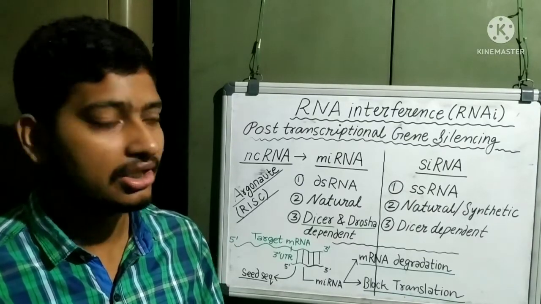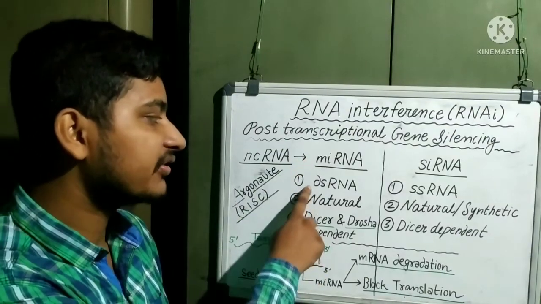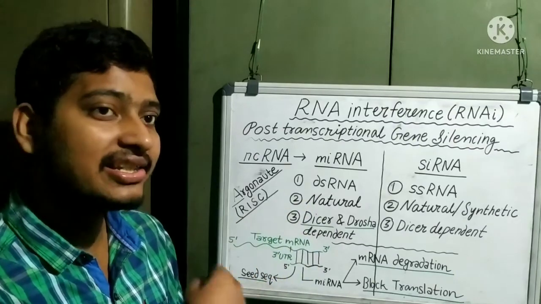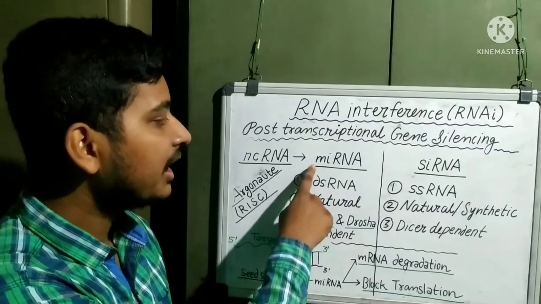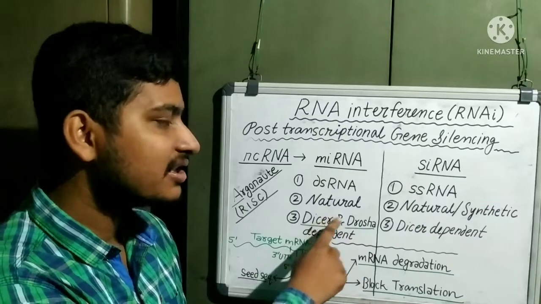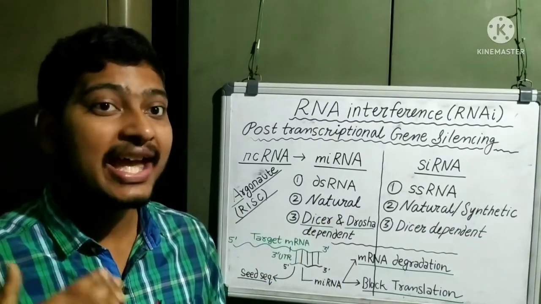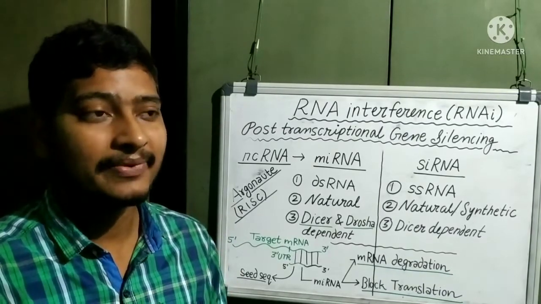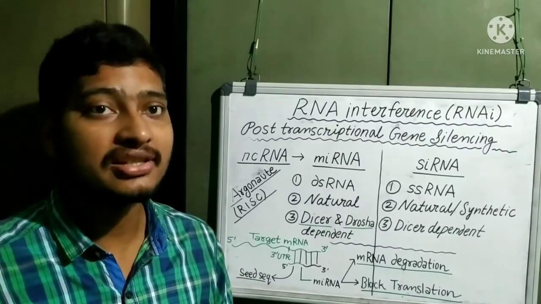the questions. So as you can see here, microRNA is a double-stranded RNA. It is a natural molecule. It is synthesized in the cell itself. Okay, and microRNA is Dicer and Drosha dependent. Dicer and Drosha are the endonuclease enzymes which help in the processing of non-coding RNA. They cut the RNA into small functional segments.